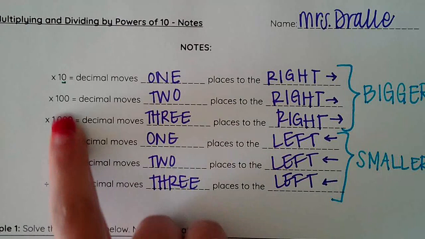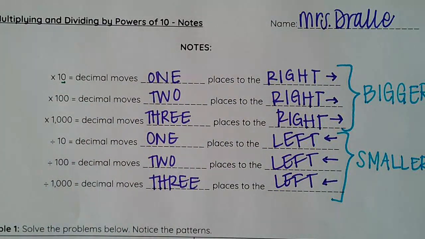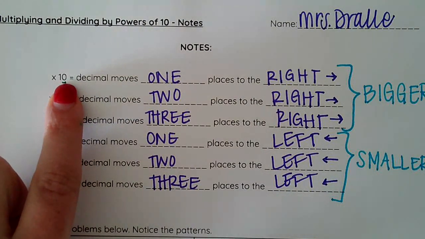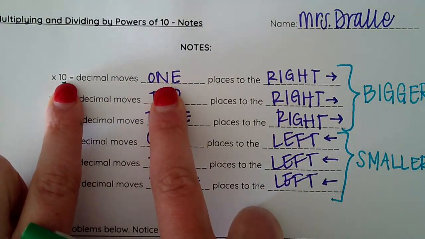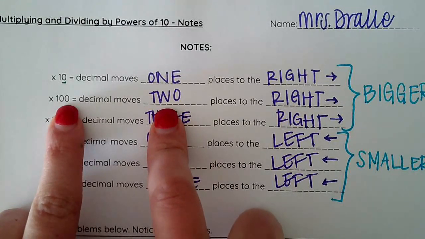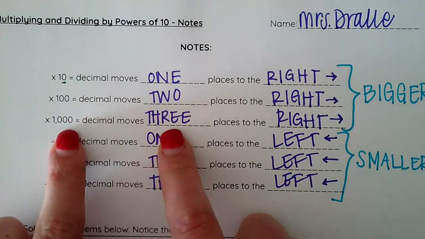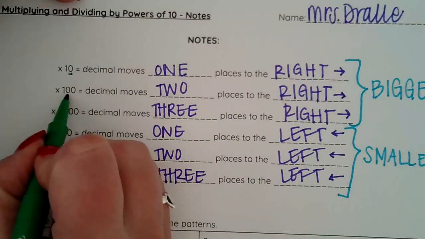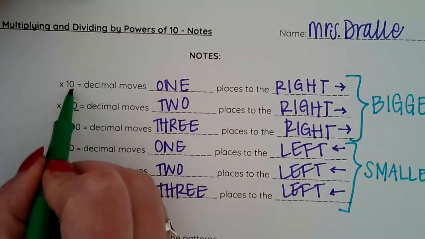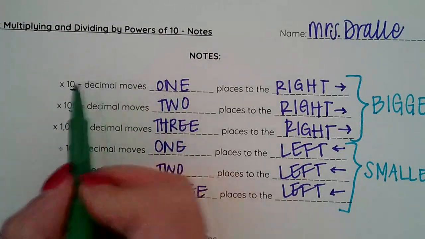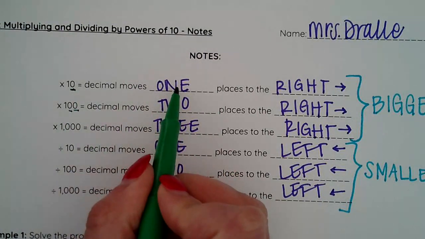The power of 10 tells us how many times our decimal needs to move. If we have 10, we move our decimal 1 time. When it's 100, we move our decimal 2 times. 1,000, we move it 3 times. A trick to help us with that is the amount of zeros. When there is 1 zero, so we have 10, we move the decimal 1 spot.